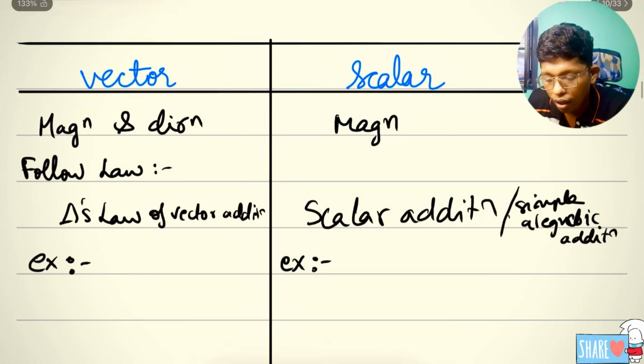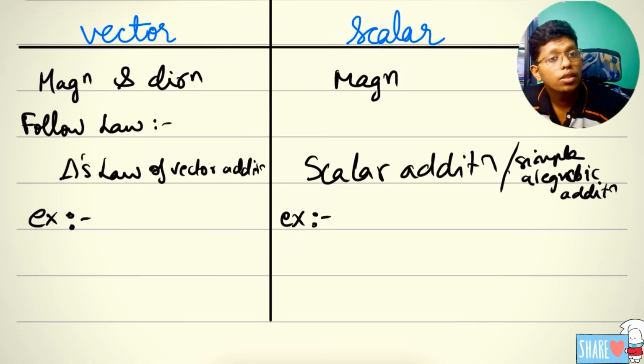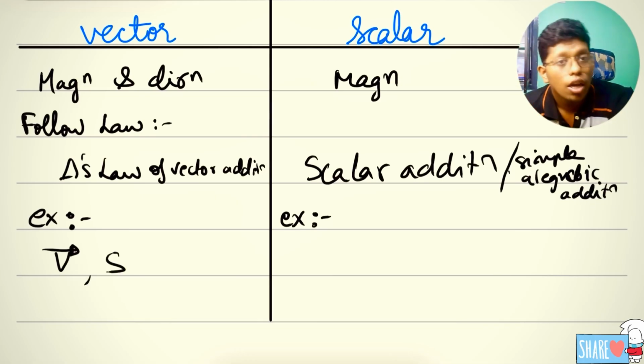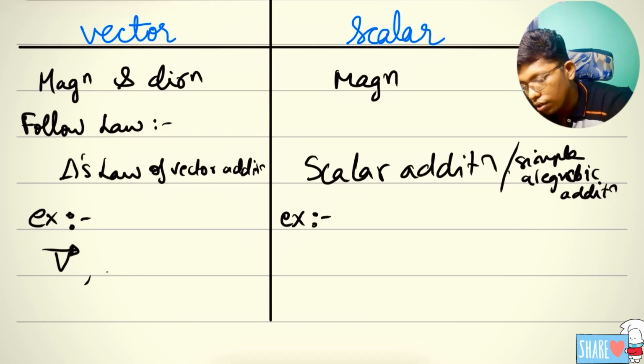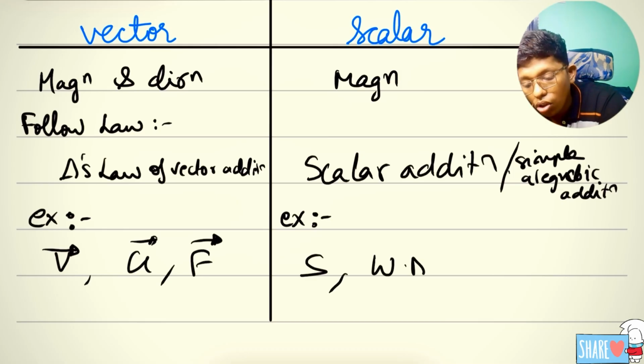So the things we should know about vectors, I am going to ask some questions. When I say vector, many of them will think that velocity, speed are vectors. Yeah, if I ask whether speed is a vector, no, speed is not a vector. One more, acceleration, this is a vector. Force, vector. If I suddenly say work done, is work done a vector, sir? No, it's not a vector, it's scalar. So speed, work done and all are not vectors.